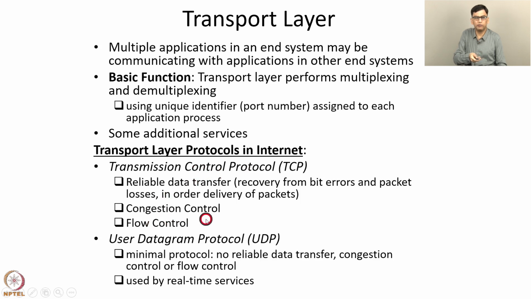User datagram protocol is a minimal protocol. It doesn't perform reliable data transfer, congestion control, or flow control. So it is useful for real-time services such as internet telephony and video streaming. So UDP is useful for such applications because it does not have the overhead resulting from these functions such as congestion control, flow control, and so on. So because of this lack of overhead, UDP can be effectively used by real-time services.